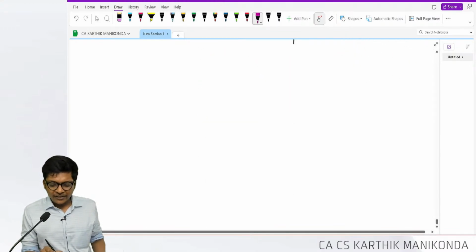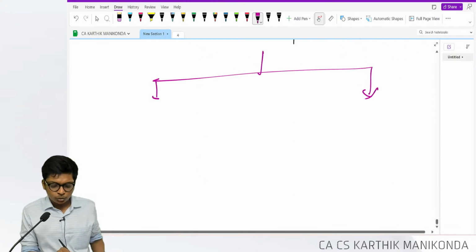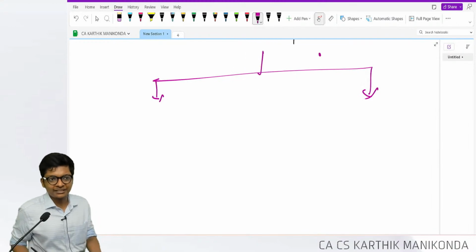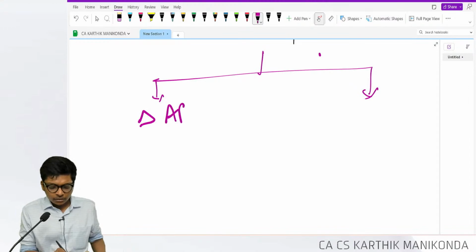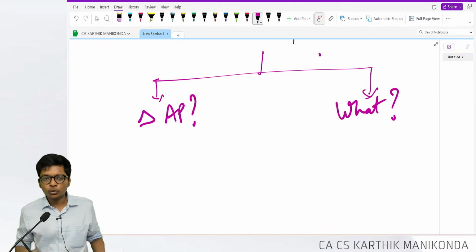But the examiner's favorite two questions in the standard are these two. What we saw above is to understand. Examiner's favorite question is, when can you change an accounting policy? What to do if you change?